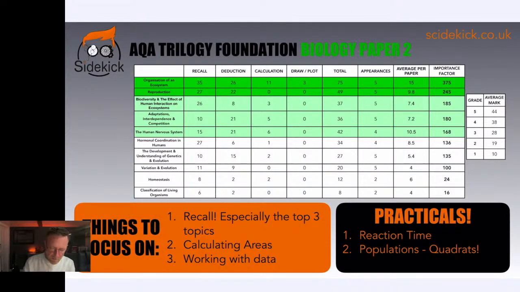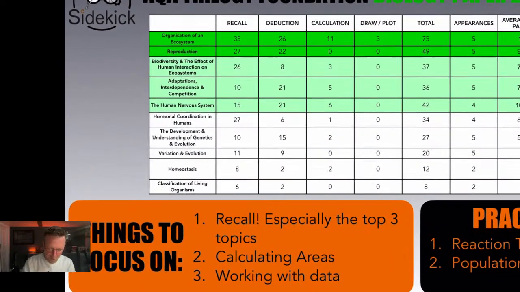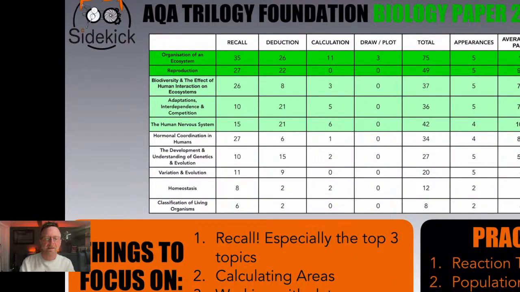So biology paper 2, obviously laid out in exactly the same way, but what are your top things to focus on? Top things, this time it's the top 3 topics for recall, okay? You can see like these ones here, 35, 27, 26, lots and lots of recall in there, all right? So organization of an ecosystem, so knowing your different trophic levels, pyramids of biomass and things like that. So there's lots of things to recall there, lots of names of things like producer, primary consumer, and secondary consumer, and so on and so forth.